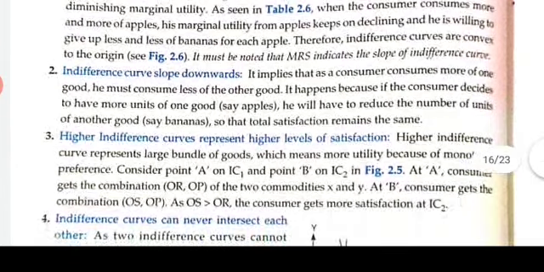Okay. And now, the second property is that indifference curve slopes downwards. Why is it sloping downwards? Because when the consumer consumes more of one good, he must consume less of another good. It happens because if the consumer decides to have more units of apple, he will have to reduce the number of another good, say banana. So the total satisfaction remains the same. In this way, your indifference curve slopes downward.